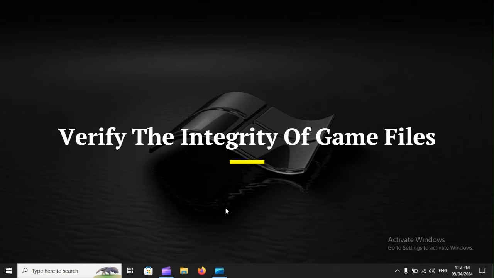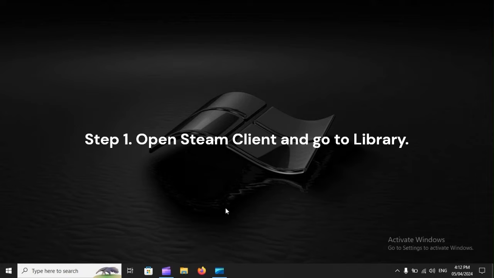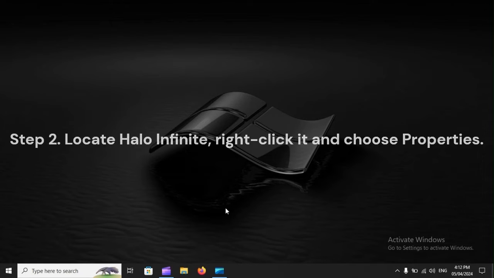Verify the integrity of game files. Step 1. Open Steam Client and go to Library. Step 2. Locate Halo Infinite, right-click it and choose Properties.